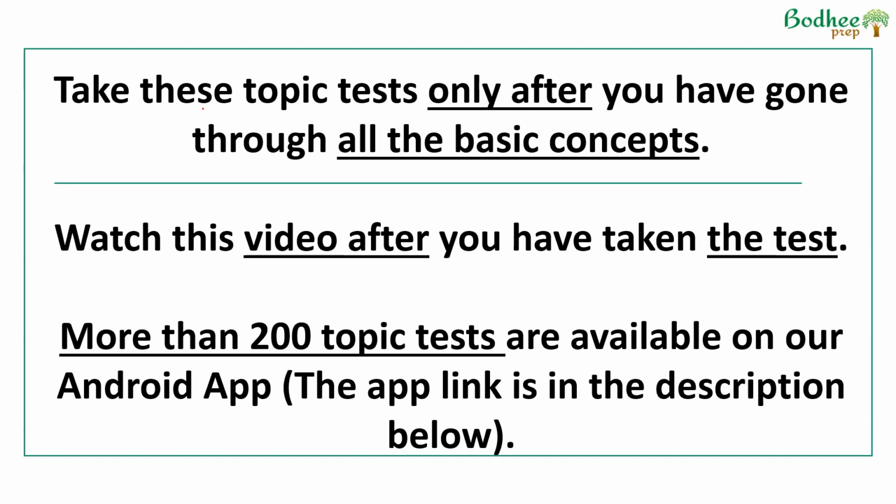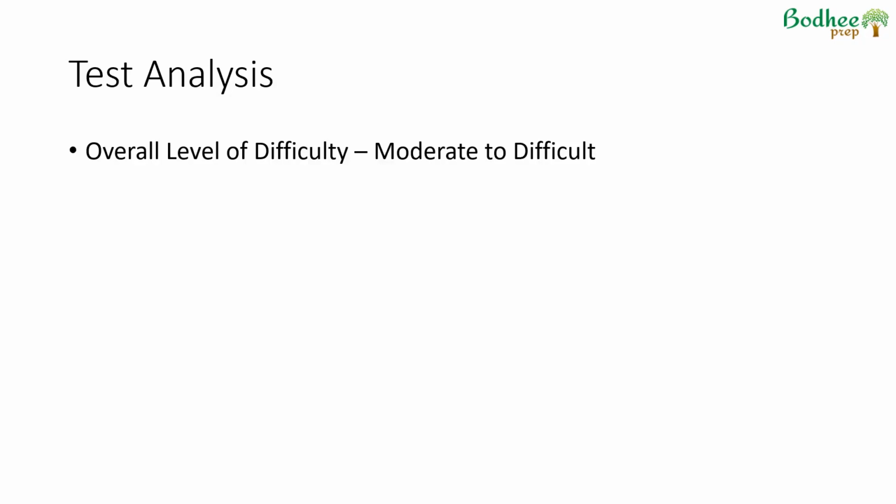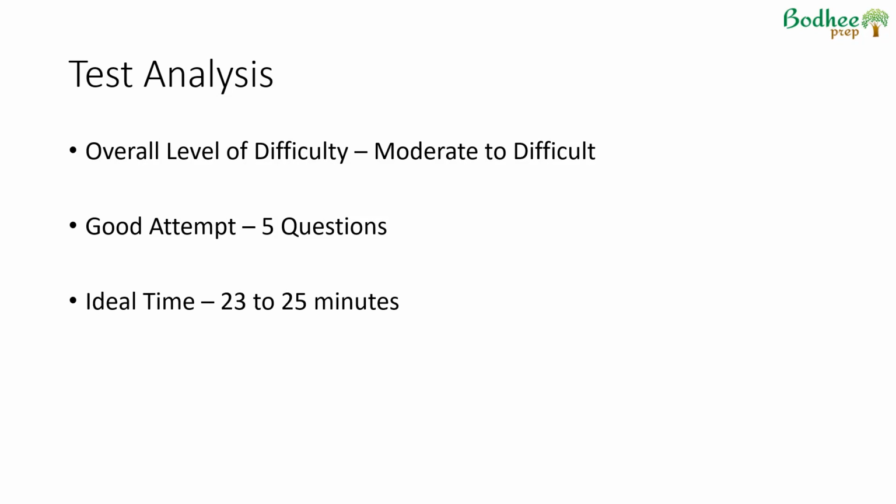This video is about the test on averages and mixtures, test number 3, as is mentioned in the app. Now, if we look at this test, the overall level of difficulty will be moderate to difficult. Good attempts in this test would be about 5 questions. If you're attempting all the questions, you should take about 23 to 25 minutes. But the 5 questions that we are attempting might happen faster, maybe 15 odd minutes. You should be able to attempt the 5 questions that are the easy ones per se.